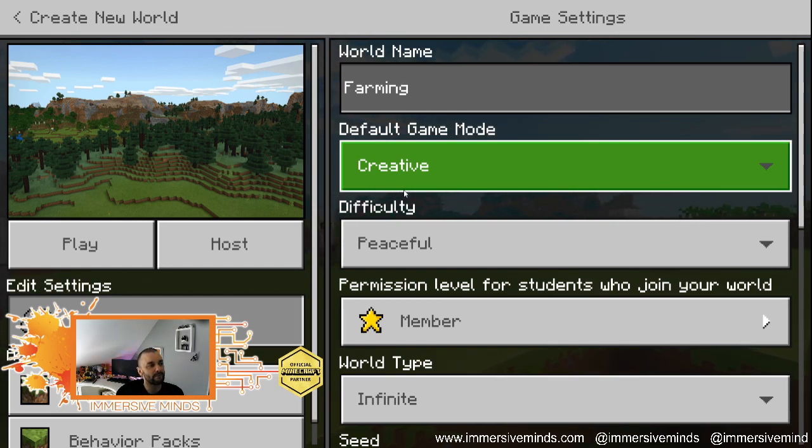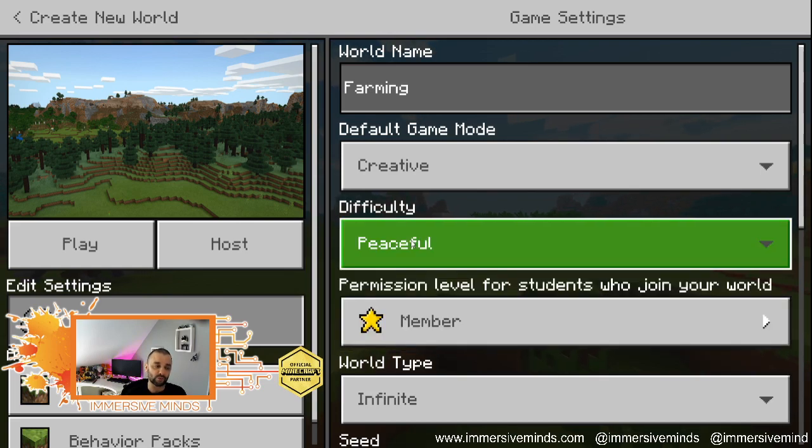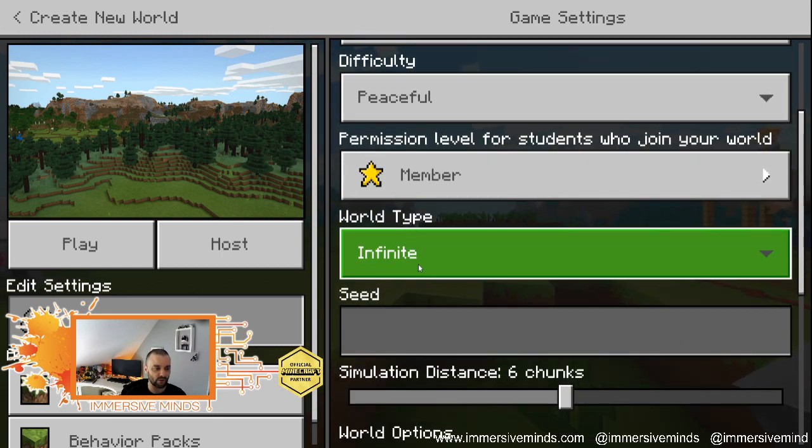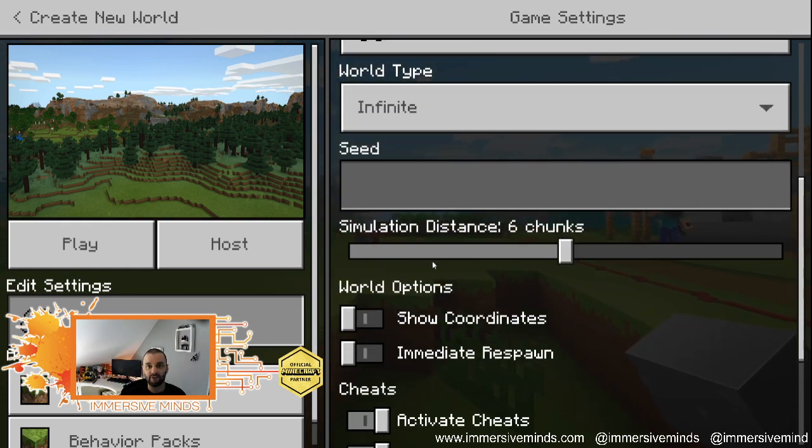That said, farming serves the biggest purpose for survival mode. I mean, the whole point of farming is to grow food, and the whole point of food is to eat it so you don't starve, and you only starve in survival mode. But for the moment, we're keeping the mindset that we're teachers, we're educators, we're parents, we're creating experiences for our children who may then in turn be playing in survival mode. We're going to make it peaceful because I don't want any monsters in this world. This doesn't matter because nobody's going to be joining us on this particular stream. We're going to go infinite because I want to explore the world a little and find out what's in there, maybe find a farm that already exists.